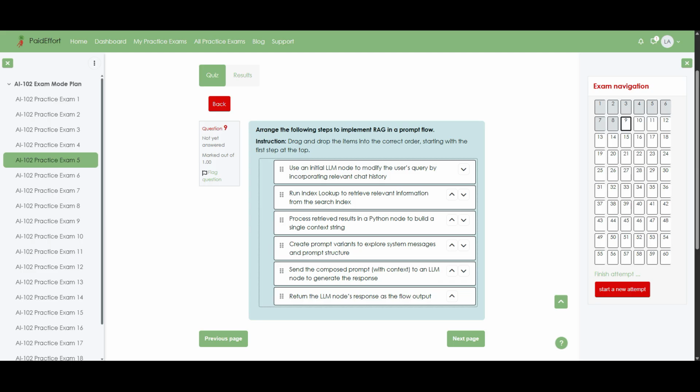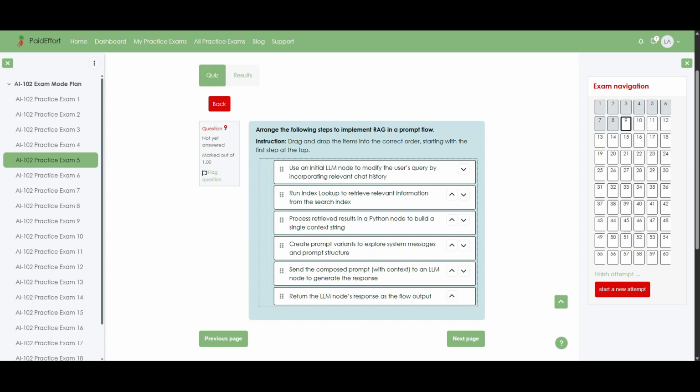Question 9. Arrange the following steps to implement RAG in a prompt flow. Instruction: drag and drop the items into the correct order, starting with the first step at the top. The first step is to use an initial LLM node to modify the user's query by incorporating relevant chat history. Next, run index lookup to retrieve relevant information from the search index. Then, process retrieved results in a Python node to build a single context string.